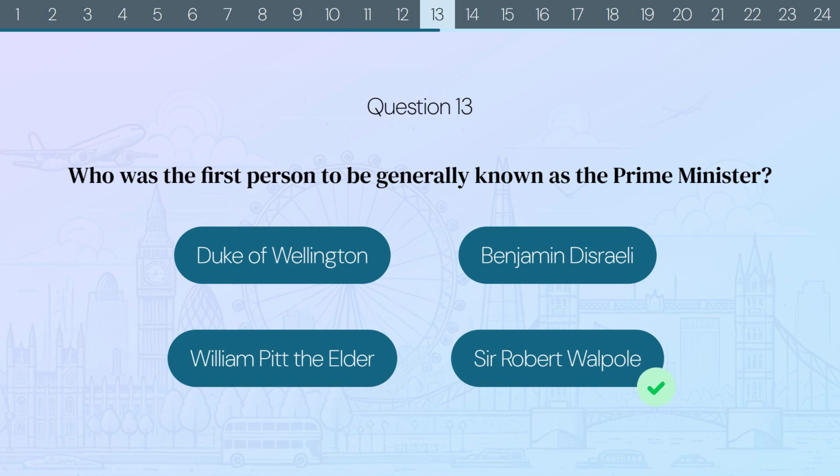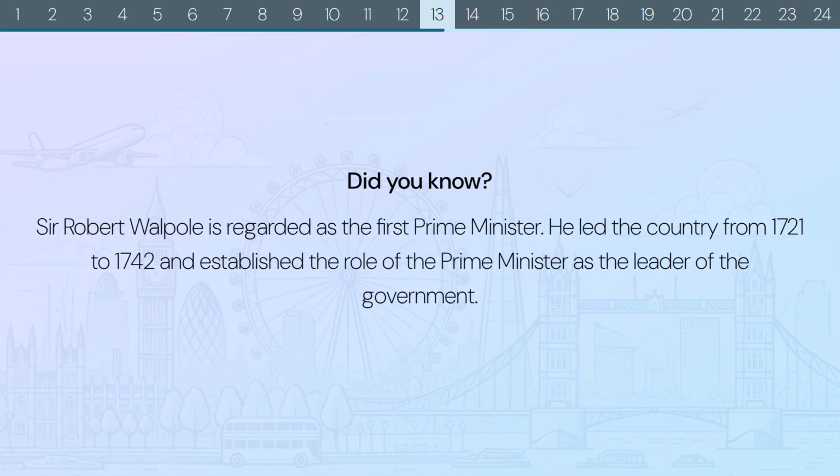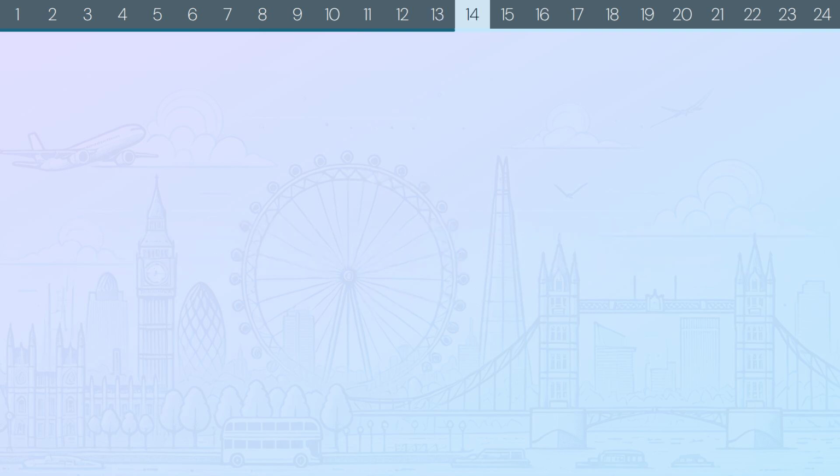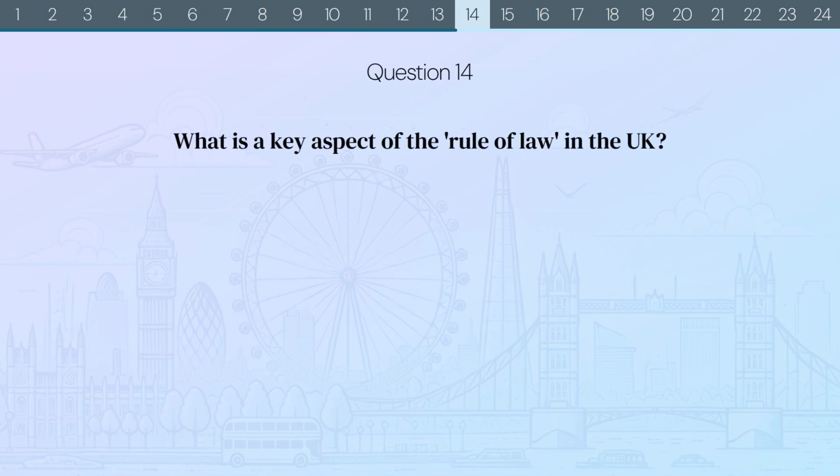The correct answer is Sir Robert Walpole. Did you know? Sir Robert Walpole is regarded as the first Prime Minister. He led the country from 1721 to 1742 and established the role of the Prime Minister as the leader of the government. Question 14. What is a key aspect of the rule of law in the UK?